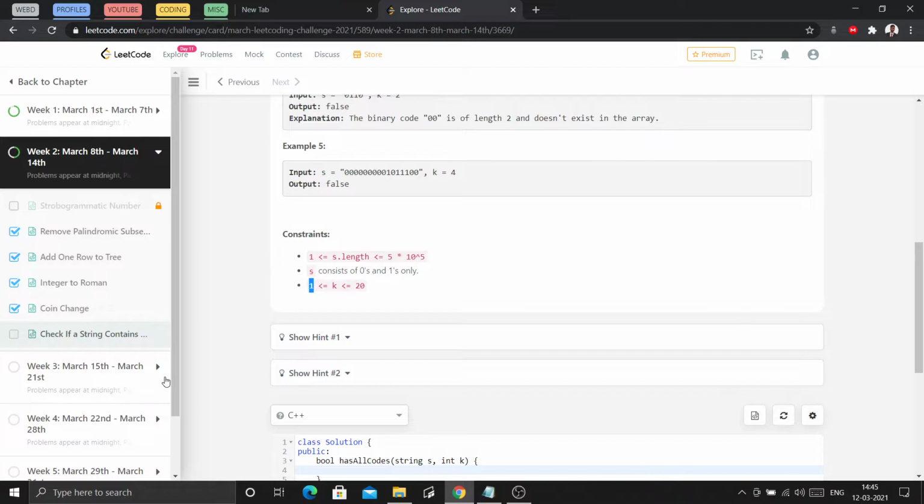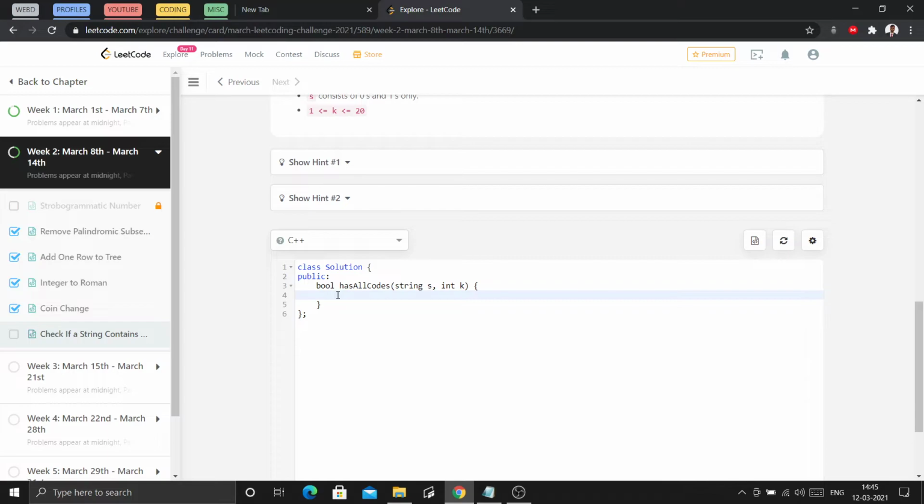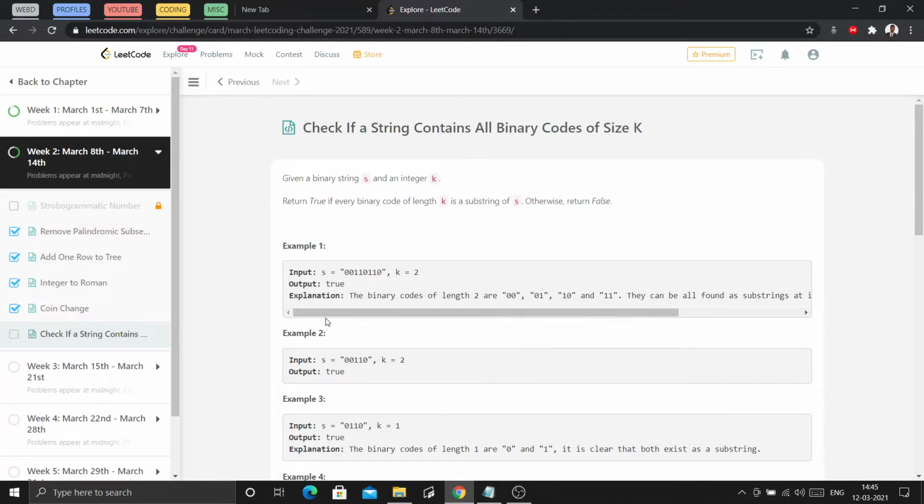So there is one base case here. The base case would be if the size of the string, meaning s.size, is less than k. In that case, there is no possibility to form such binary codes, so the answer would be false. Okay, this is the base case. Let's see how we can implement all the examples through code.